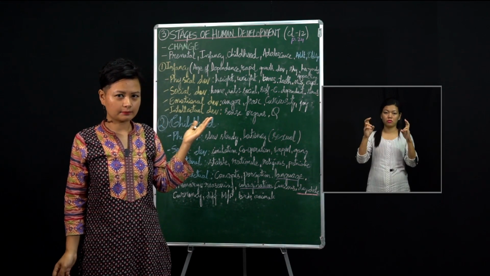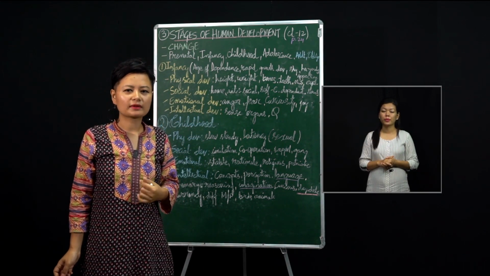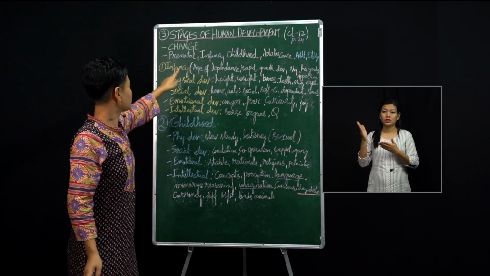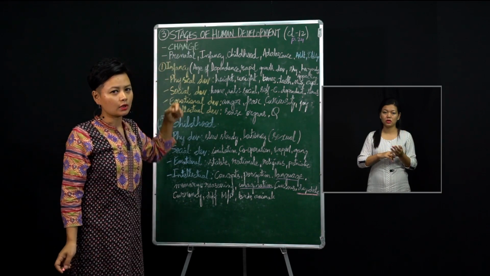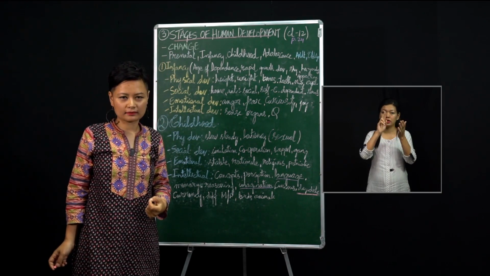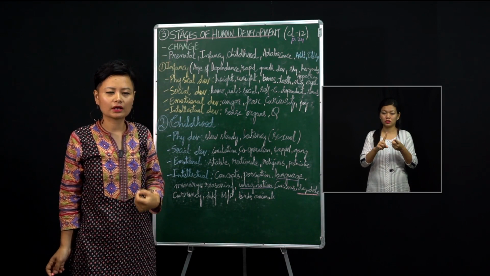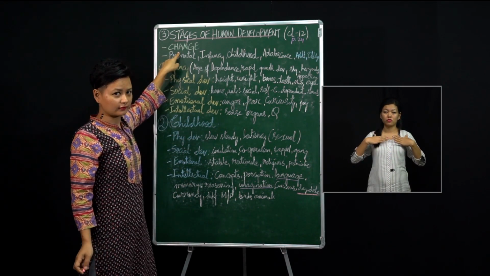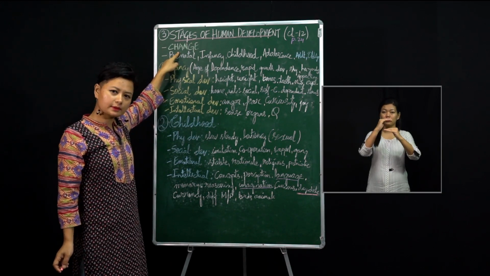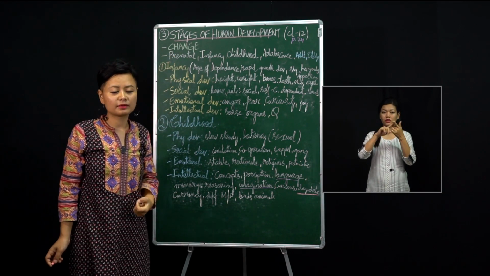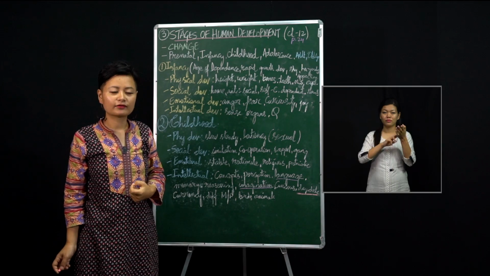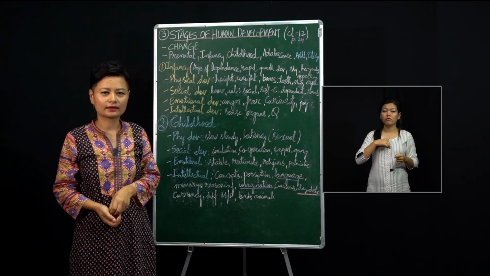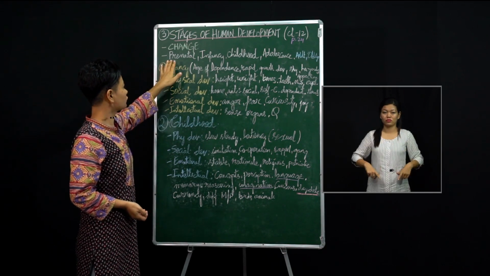stages of human development. The changes that are taking place in your body or in your life, that is stages of human development. And one thing we must understand if we are trying to understand this lesson is that the word change is very important. When there is growth taking place in your body, or development taking place in your mind, then change occurs, isn't that so? It might be visible sometimes, it might not be visible sometimes, but definitely change is happening in your life, right? So with that understanding, let us look into the lesson.